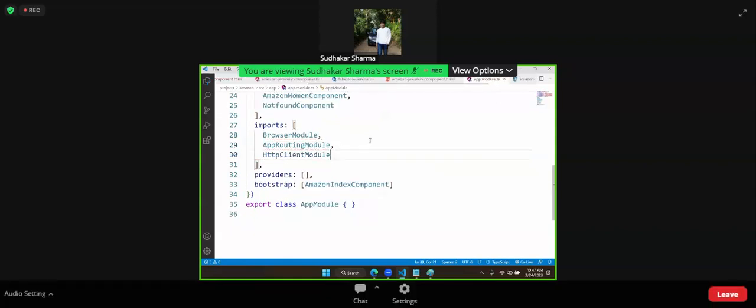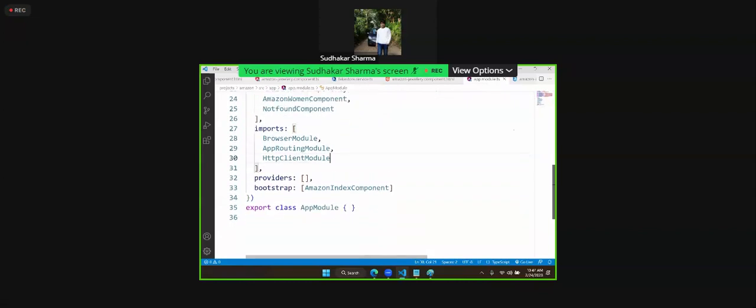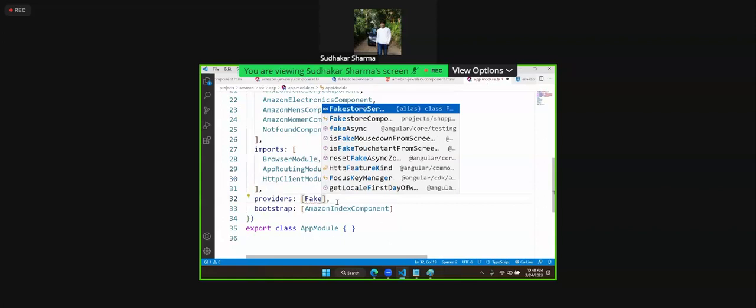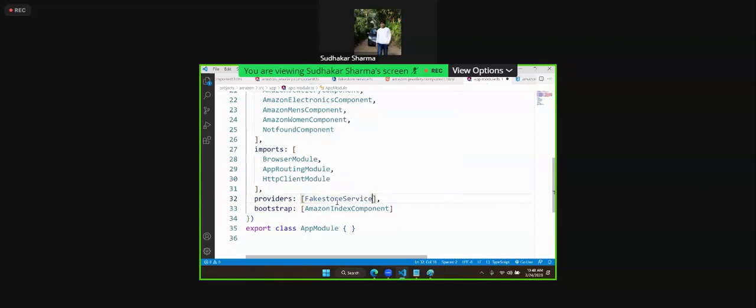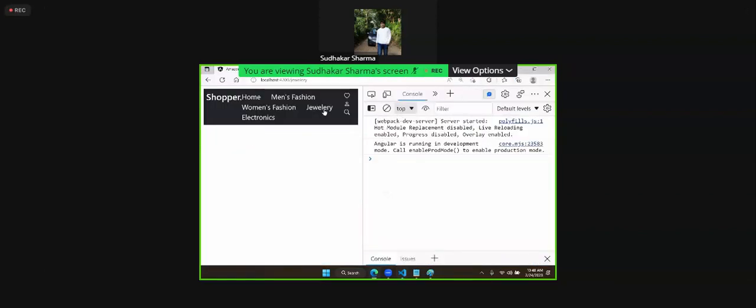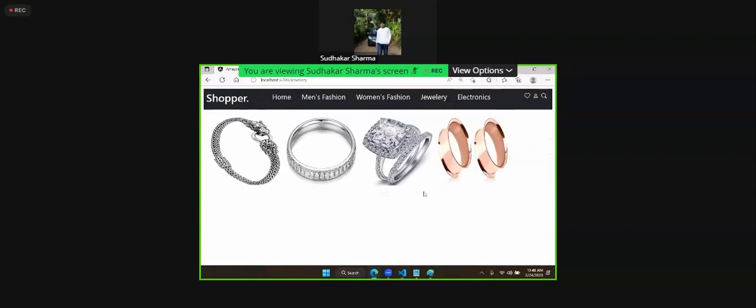The HTTP client module also you have to import. No? Only using that service is not enough. We have to import that, right? And we need to define fake store service, right? All these are required. We are missing the HTTP client module. That is the problem. We are using the service fine, but we forgot to import the HTTP client module, because it's a new project now. In this project, we have to import all the modules related to that, right? Now it is working fine.